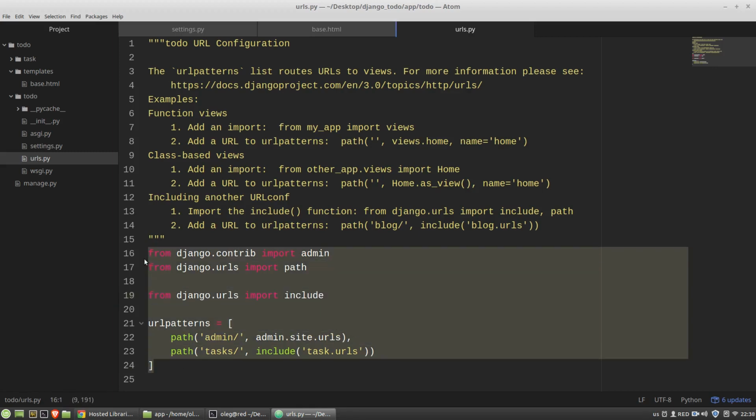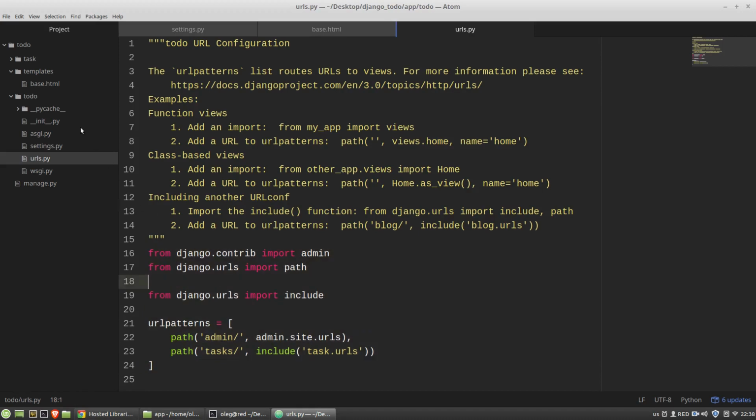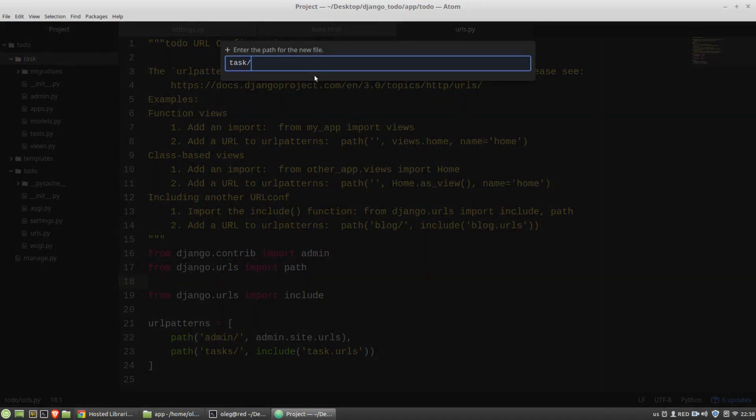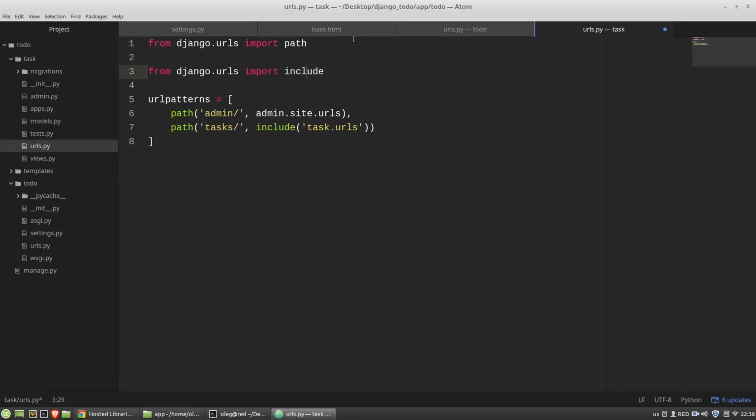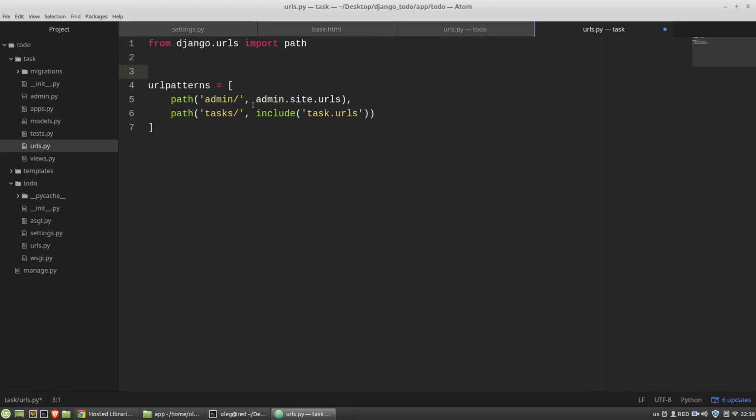Okay, then I want to copy this content, and in the directory of the task application I have to create the urls.py module, paste the content here, and remove unnecessary lines.